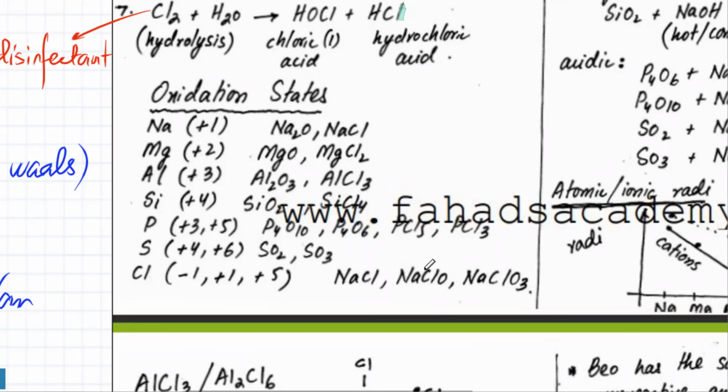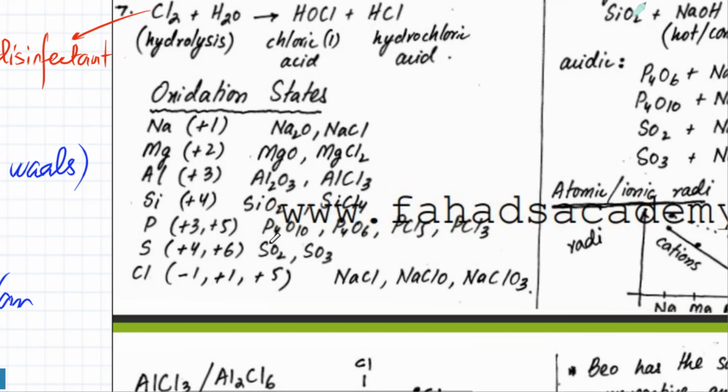You could have NaCl, you could have NaClO, you could have NaClO3. So lots of multiple oxidation states for chlorine as well. And these are not the only ones, these are the ones that are common. Sulfur is mostly +4, +6, but it could have other oxidation states as well.